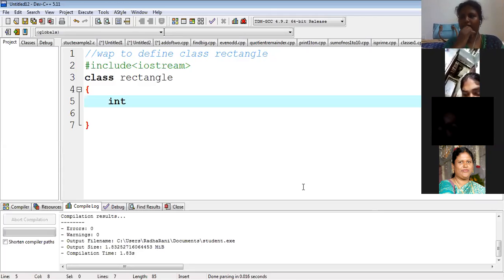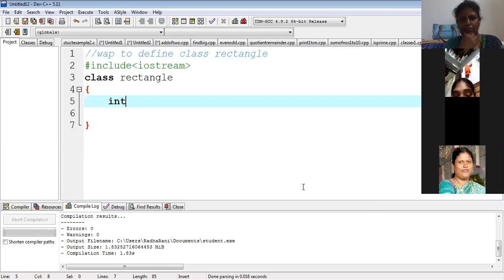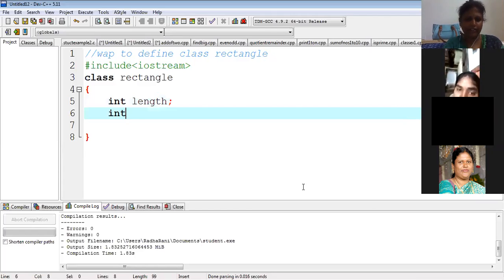Leave it. What operations will you do on rectangle? Mathematical functions. What will you do on rectangle? Length and breadth. Exactly, length and breadth. Very good answer. Int length. So the possible data members are int length and breadth.